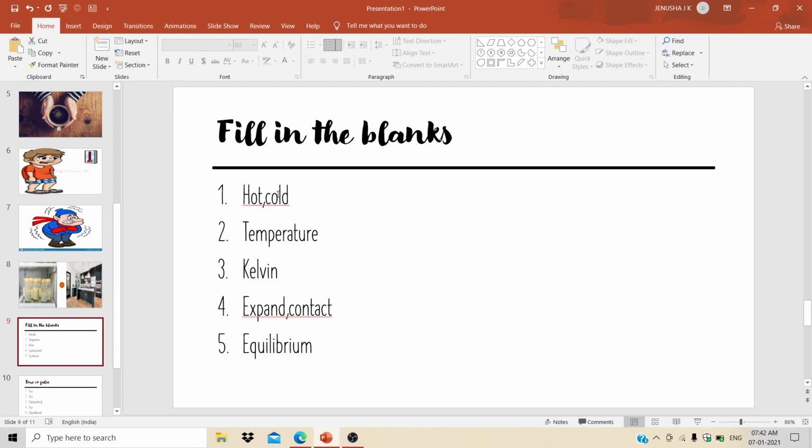Second one, hotness of the object is determined by its temperature. Third one, the SI unit of temperature is Kelvin. Fourth one, solids expand on heating and contract on cooling.